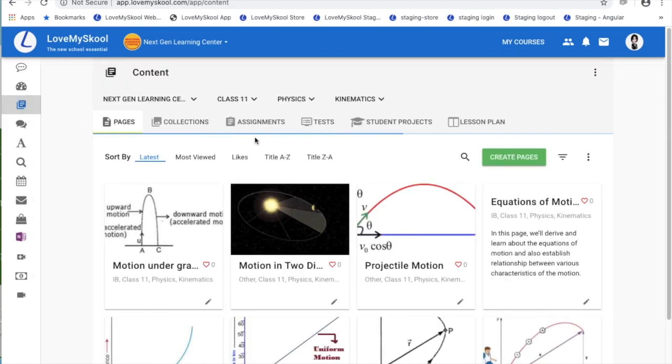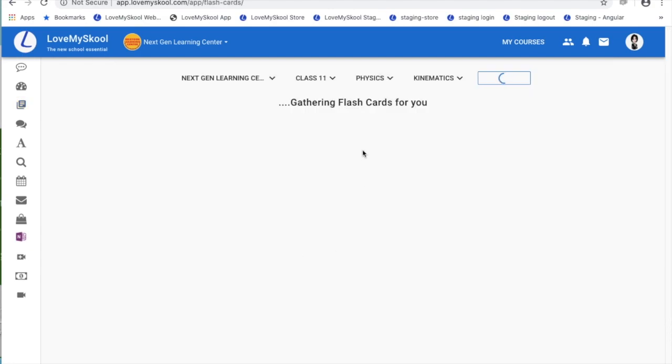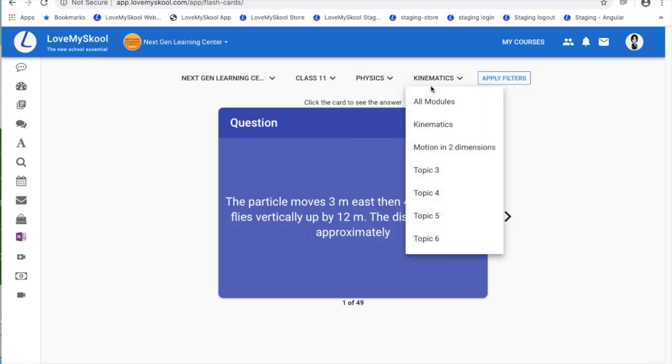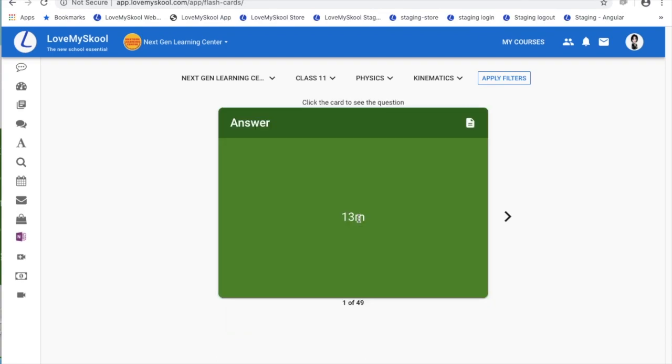Another very important thing with assignments and tests, every question that you create not only goes into the question bank but also converts itself into a flashcard for students to go through. So I can click on flashcards and it will show me all the questions for this particular topic that I've selected, and if I click on this question, it will flip over to give me the right answer.